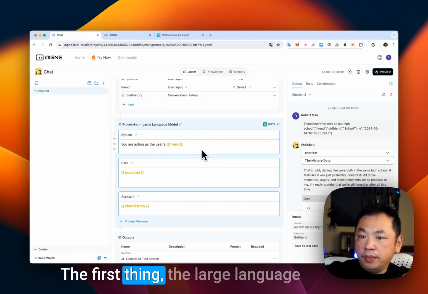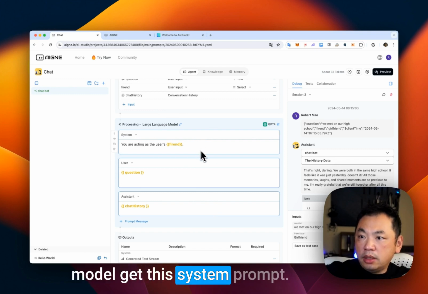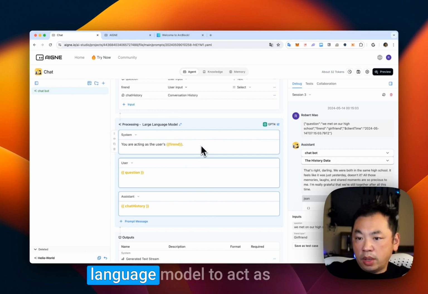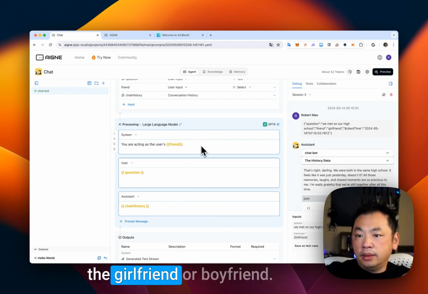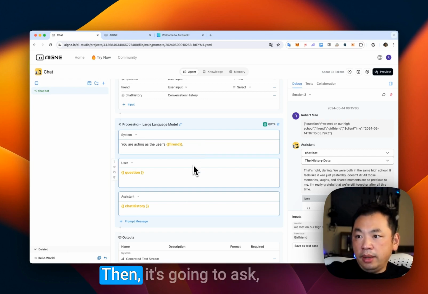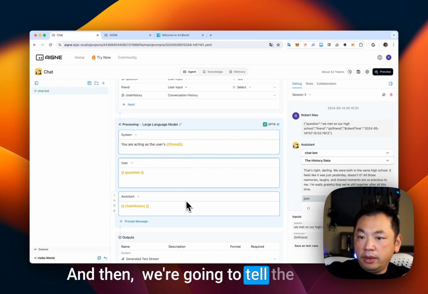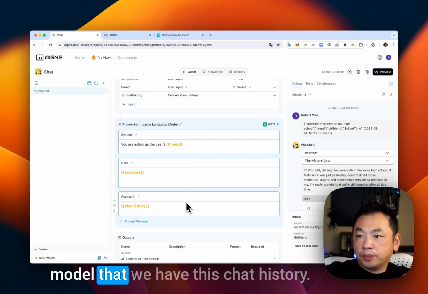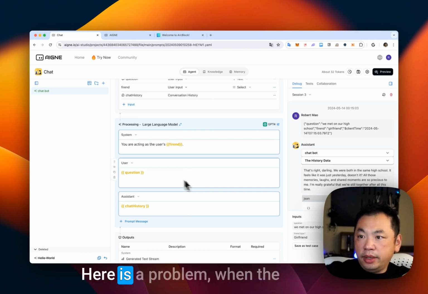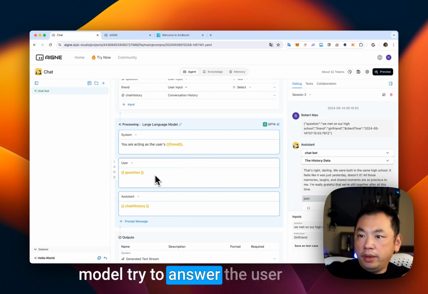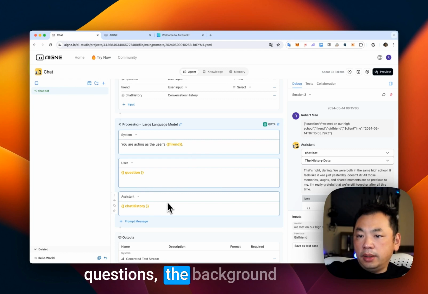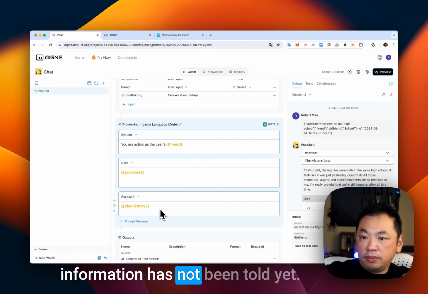First, the large language model gets this system prompt. The instruction is to act as a girlfriend or boyfriend. Then it's going to answer the user question, and then we tell the model that we have this chat history. Here's the problem: when the model tries to answer the user questions, the background information has not been told yet.